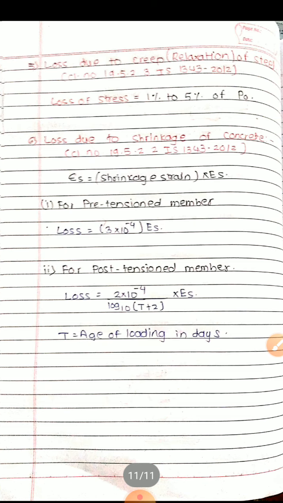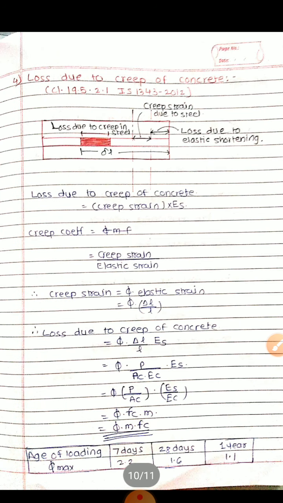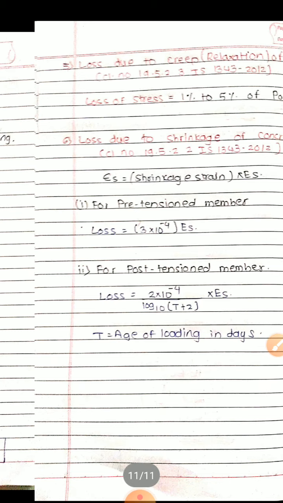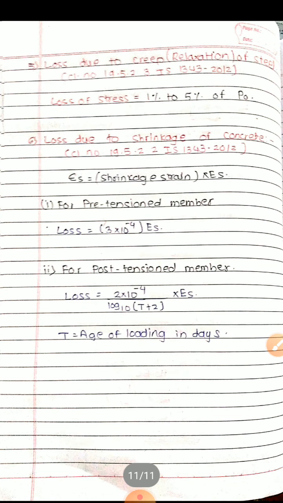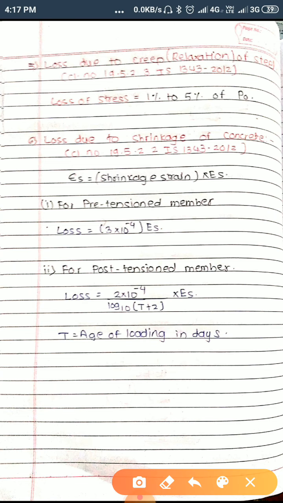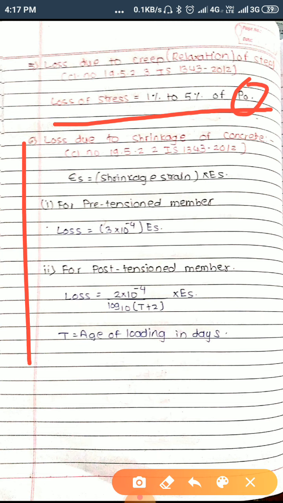Then moving towards the next loss, loss due to creep of steel. Here we have seen loss of creep of concrete. There is also some loss due to creep in steel only, the relaxation of steel we can say. That is in clause 19.5.2.3. We'll consider here some percentage of initial pre-stress, so we will consider 1% to 5% of P0. P0 is the initial pre-stress.